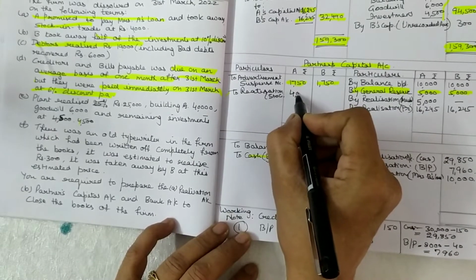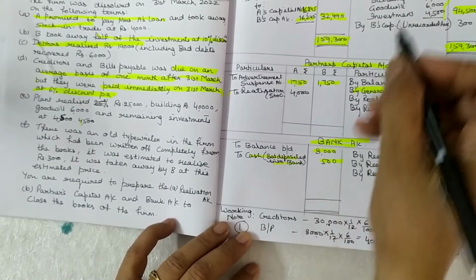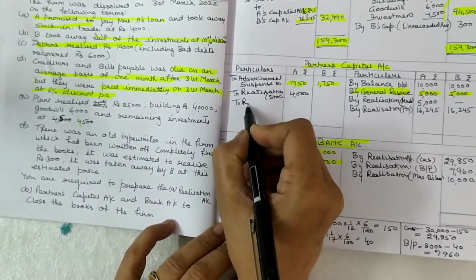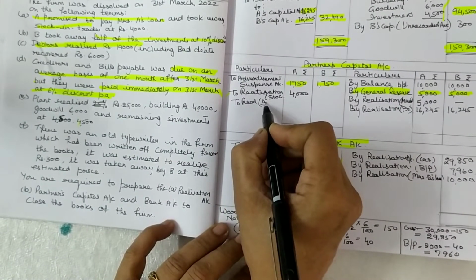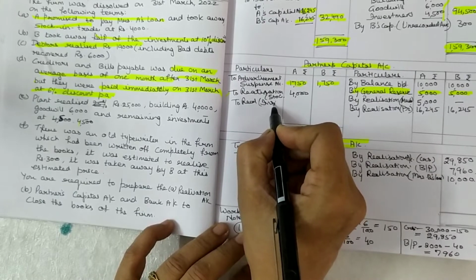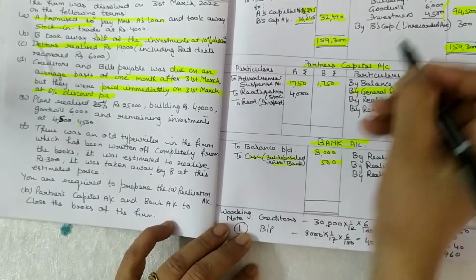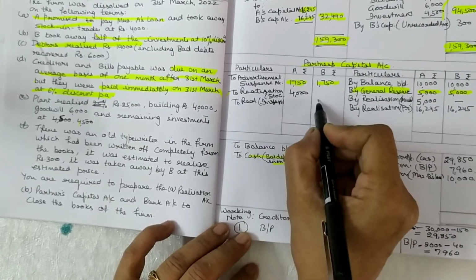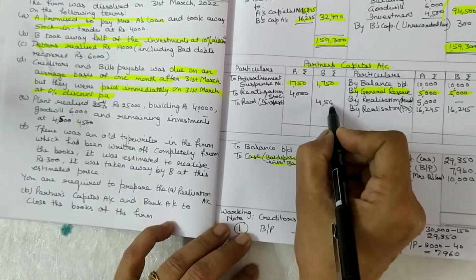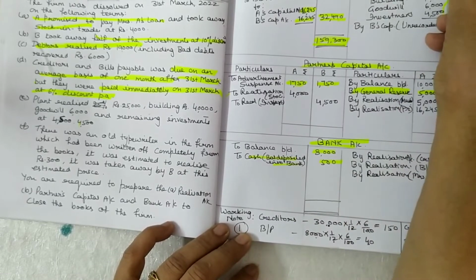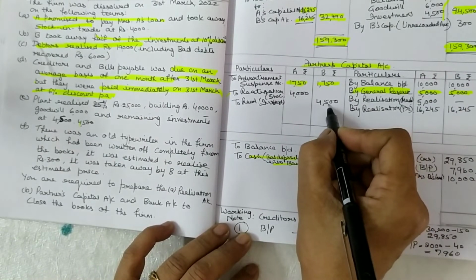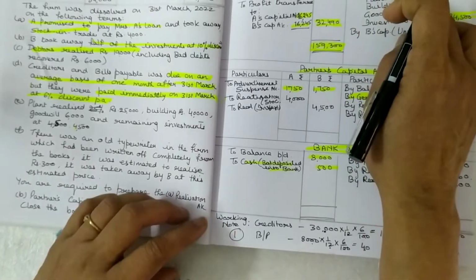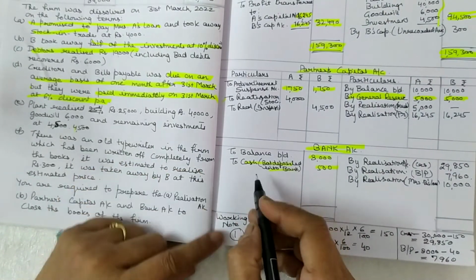So you have to write in A column. Okay, B is taking investment. So to realization investments, the value of which is 4,500, taken by B. So you have to write in B's column 4,500. This 4,000 should be written here. Okay, this bank by bank should come in bank account.